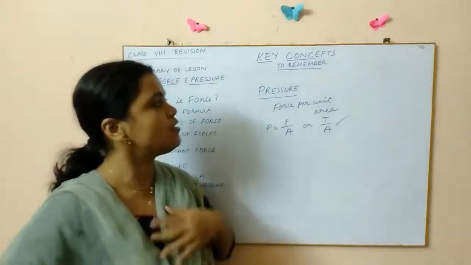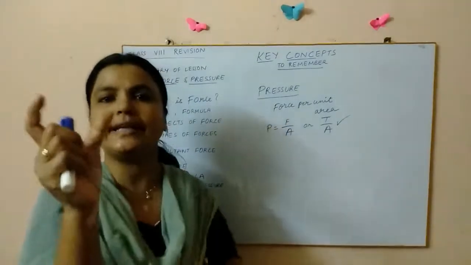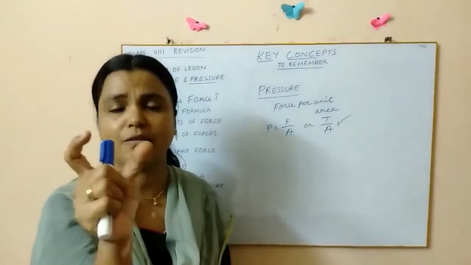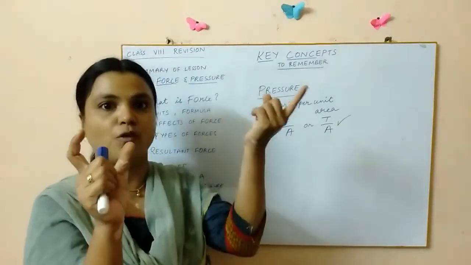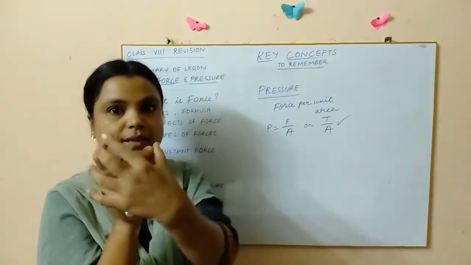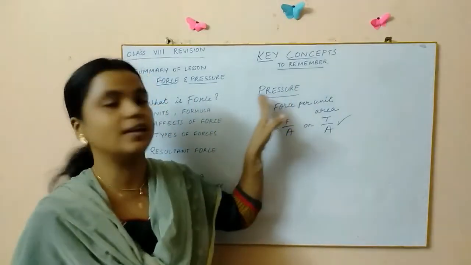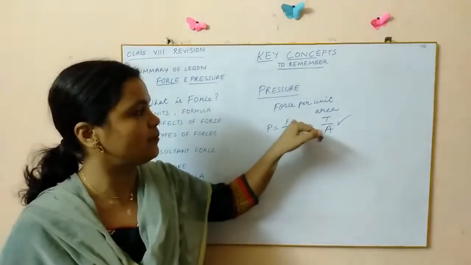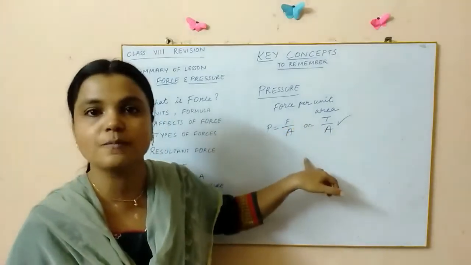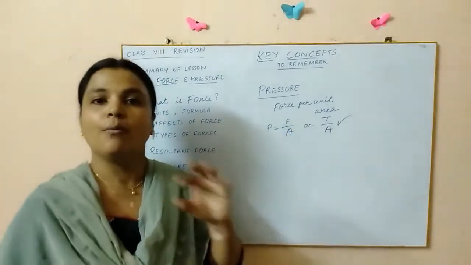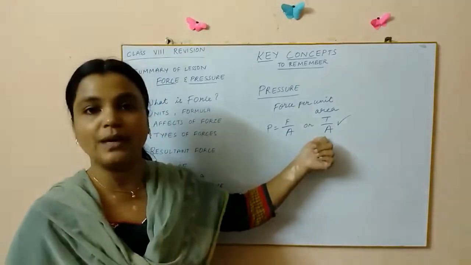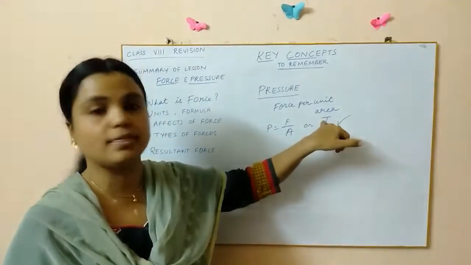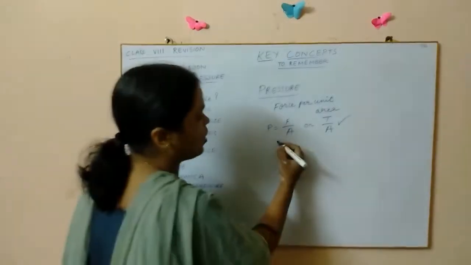So it is force which is acting in a unit area. We are considering specifically a certain area. So when you are describing force which is acting on a particular area, then we call it pressure. Pressure is nothing but force per unit area. More appropriately, we should be using the word thrust here. So it's very important, children.